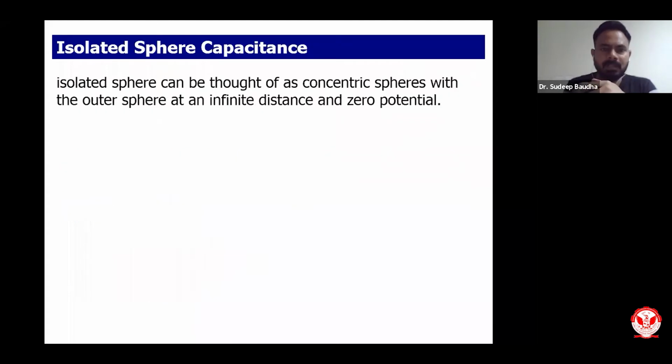Now the third geometry for which we have to consider the capacitance is isolated spheres. If I talk about isolated spheres, they can be thought of as concentric spheres whose outer sphere is at infinity and has zero potential. I will quickly give you the mathematics for this.